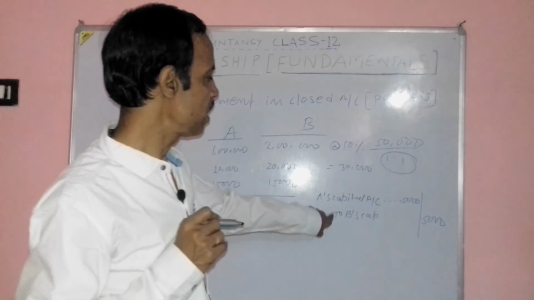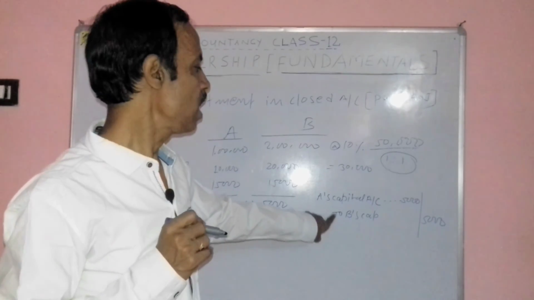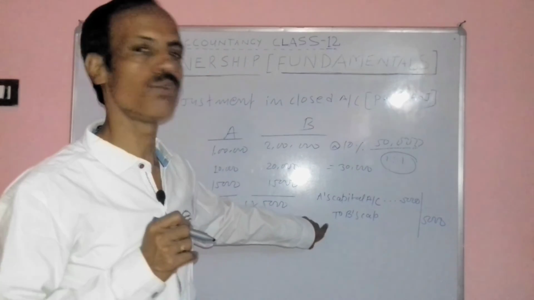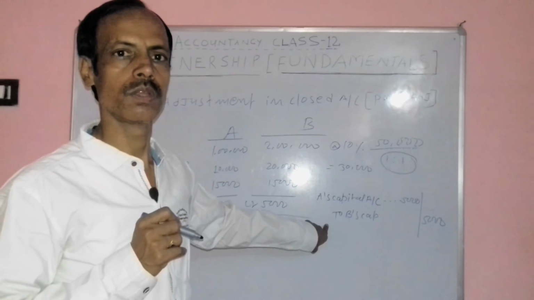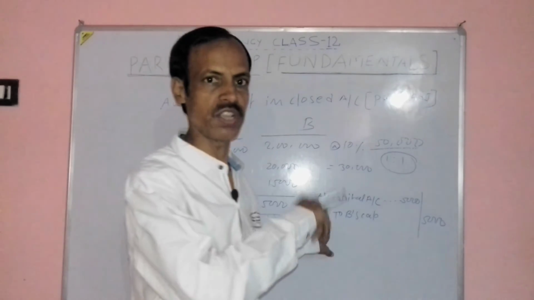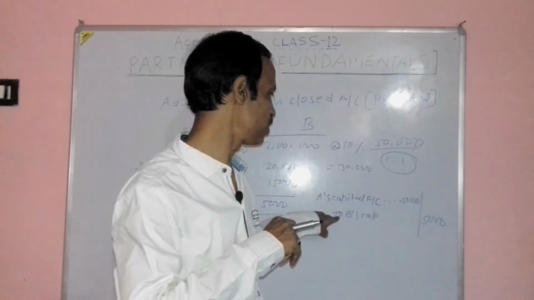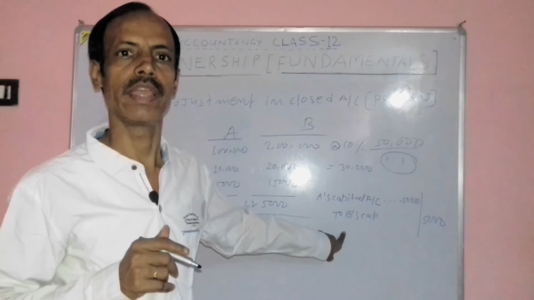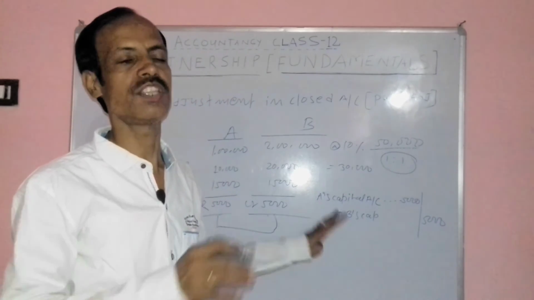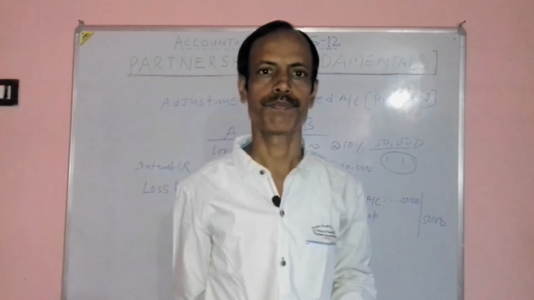One partner is debited and the other is credited. It means A will pay 5,000 to B. What is the consequence of this journal entry? A is debited, A is the debtor and B is the creditor. A will give 5,000 to B and this rectification will be finished.